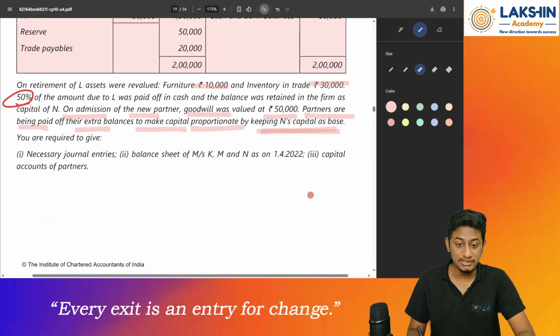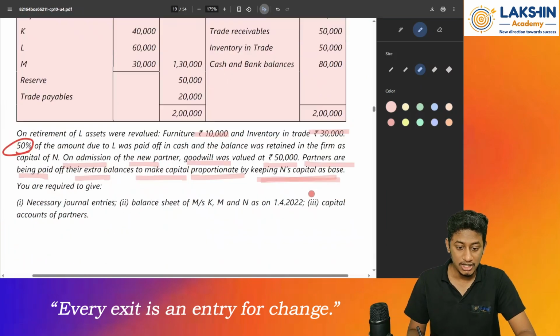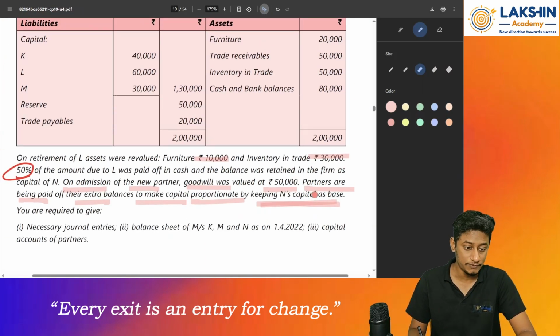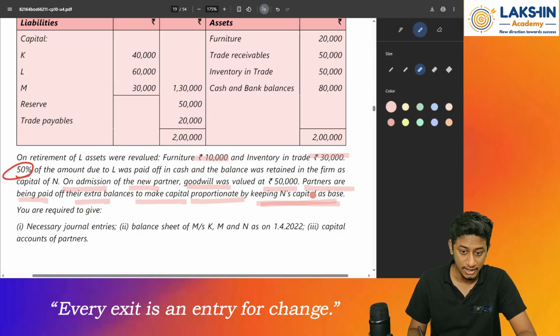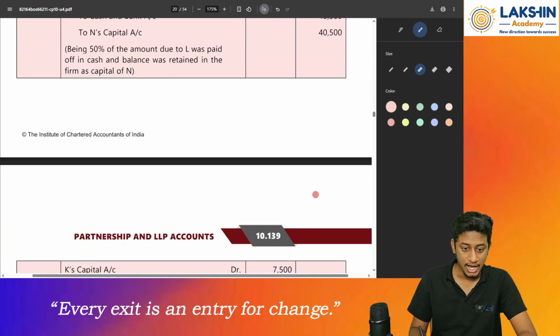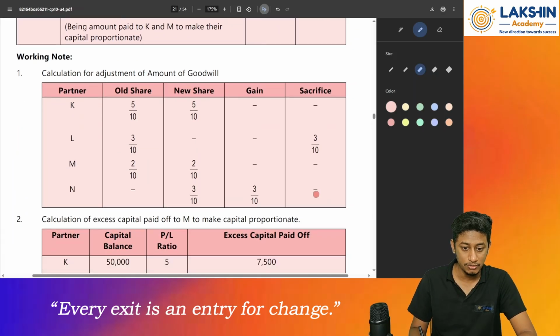So have they given us the new ratio? That is the question. They have not given us the new capital ratio, right? So we'll assume it is in the equal ratio, or let's see what they have assumed in the question. I think they have assumed whatever was the new ratio.